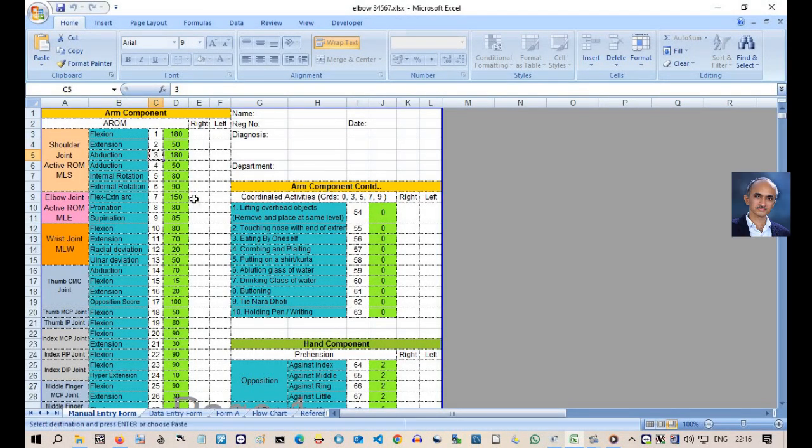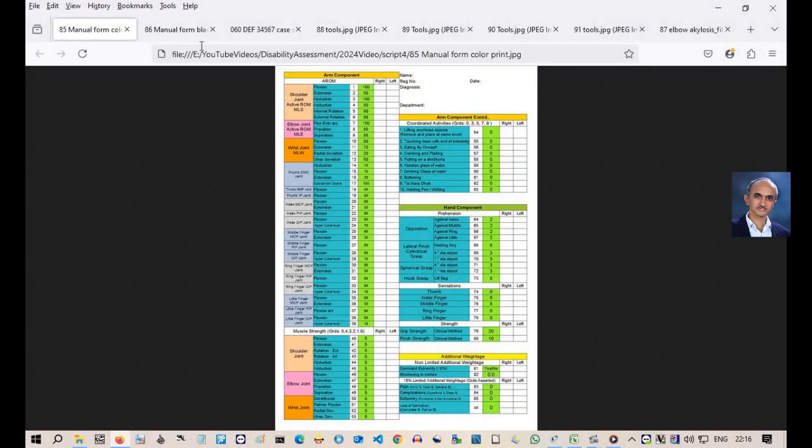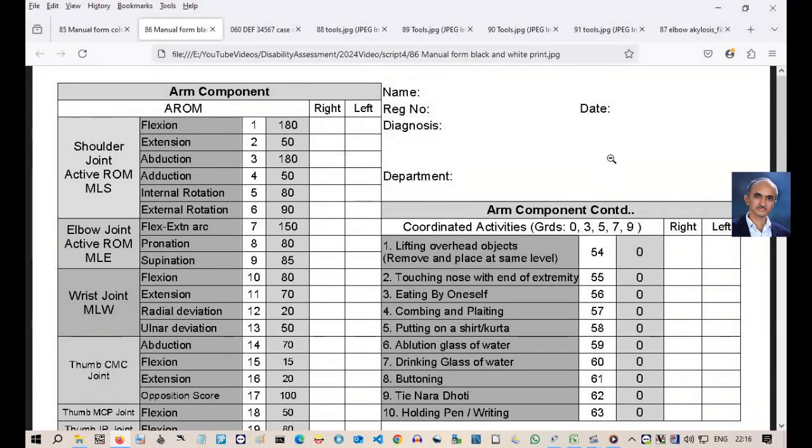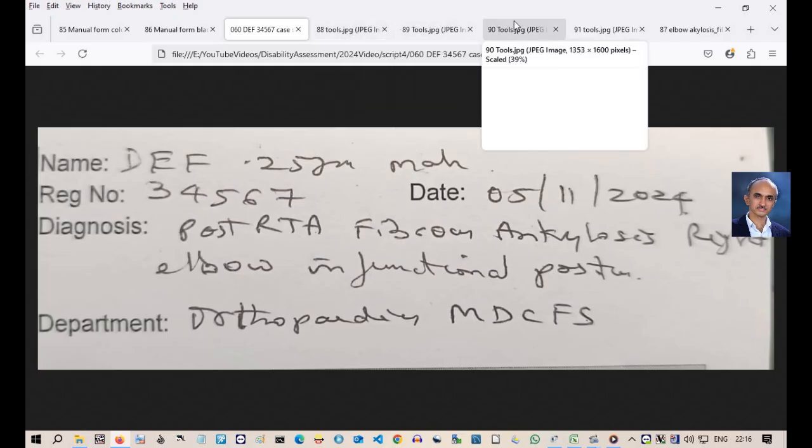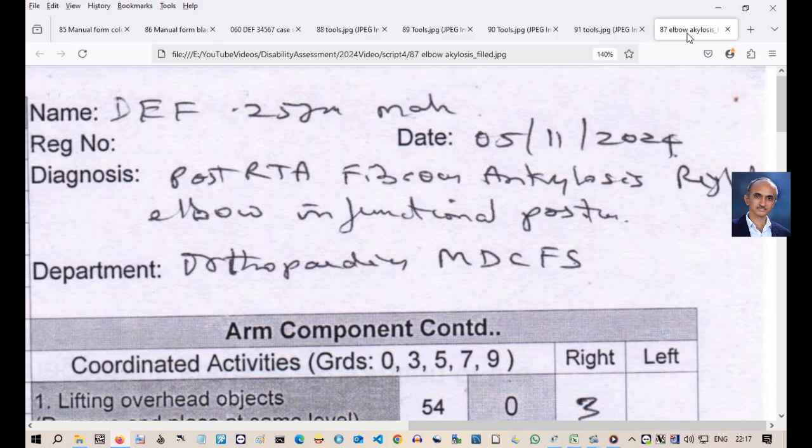Actually, this form is just a list of all the features to be tested, in this case for upper limb. Let us take a printout of this form. It looks like this. Now, for practice, in this case of Mr. DF, with registration number 34567, let us write on this printed form. Let me first write the identifiers and then clinical features. This victim has post-traumatic stiffness of right elbow joint after RTA.